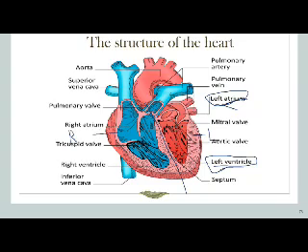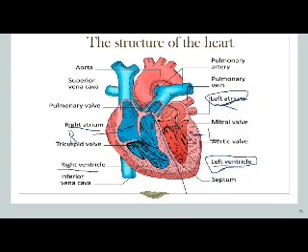We have the upper chamber called the right atrium as it is found in the right side, and the lower chamber called the ventricle, so we call it the right ventricle. This is for the four chambers of the heart. The upper ones are called atria: right atrium, left atrium. The lower ones are called ventricles: right ventricle and left ventricle.